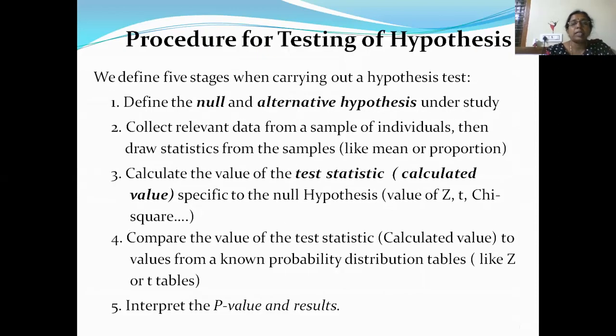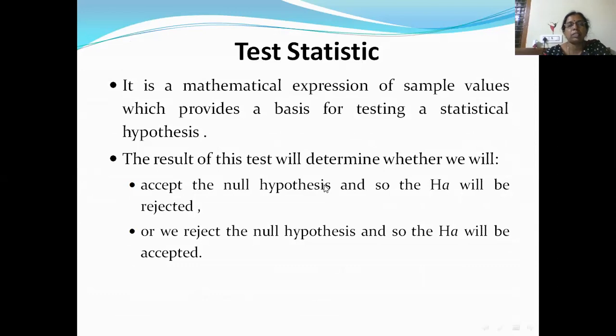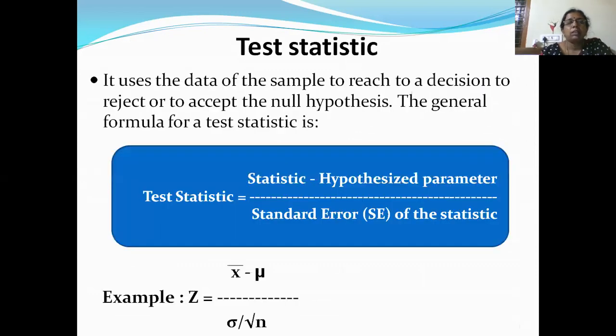Now I told you about this test statistic. Now what is this test statistic? I said it will be a formula. What is that formula? It is a mathematical expression of sample values which provides a basis for testing a statistical hypothesis. So the result of this test will determine whether we accept the null hypothesis or reject the null hypothesis. To calculate the test statistic, we use the data of the sample so as to make a decision regarding whether to accept or reject the null hypothesis.